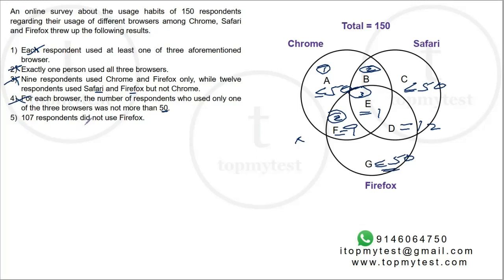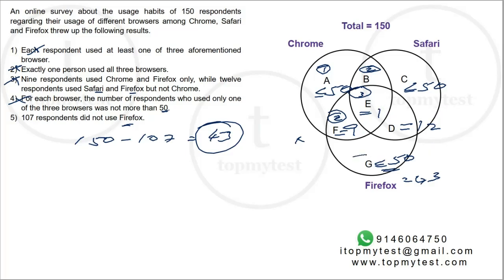And the last one, 107 respondents did not use Firefox. So 107 did not use Firefox, which means the balance, 150 minus 107, which is 43, used Firefox. Firefox will be 43. Now under Firefox, I already know 9 plus 1, 10, 10 plus 12, 22.